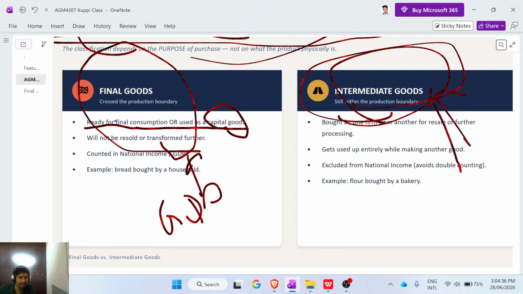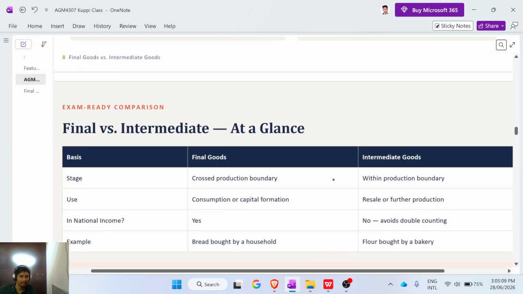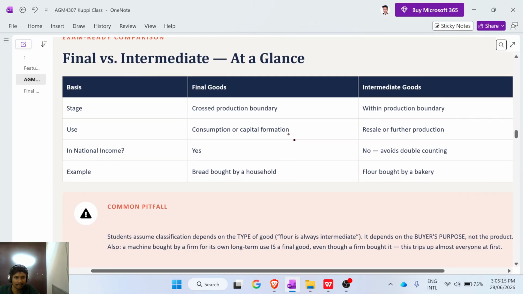If I buy for final consumption or capital purpose, my purpose is not selling again. Therefore, that is a final good. Intermediate goods are for resale purposes. I buy for resale. We have already discussed this. If you want, you can read the slides also.